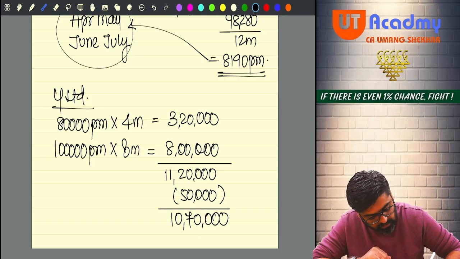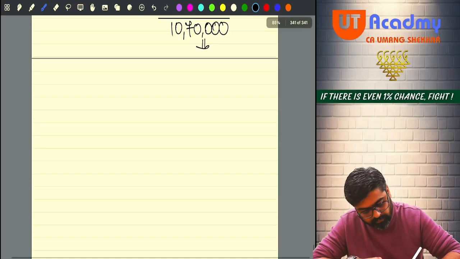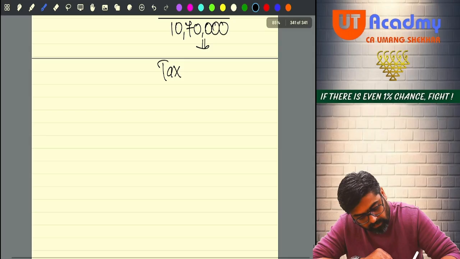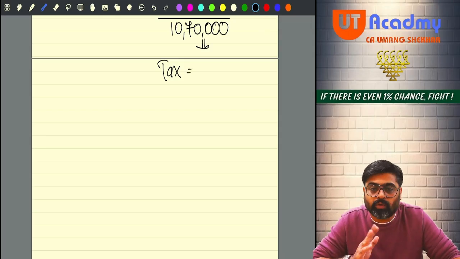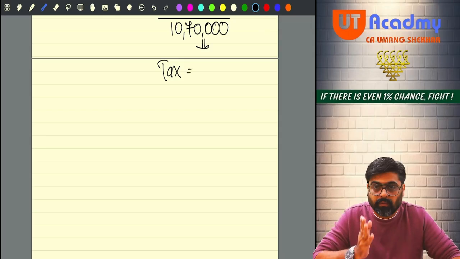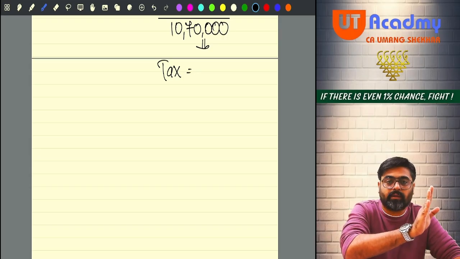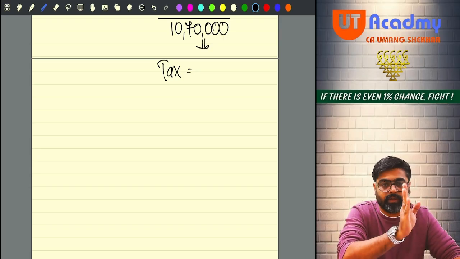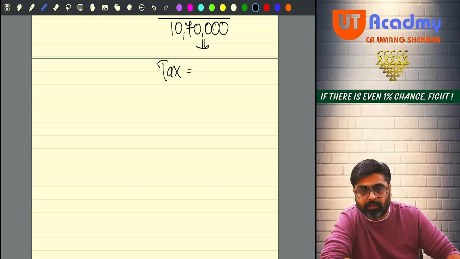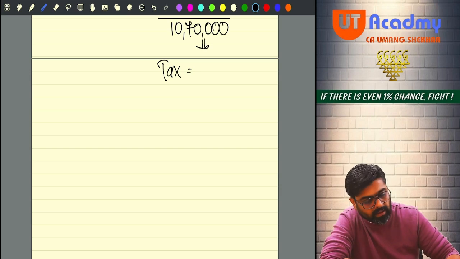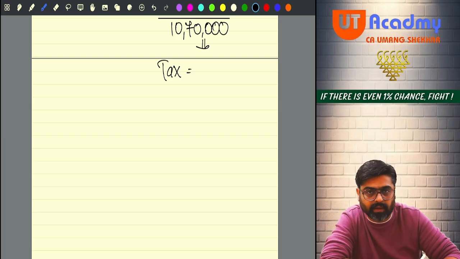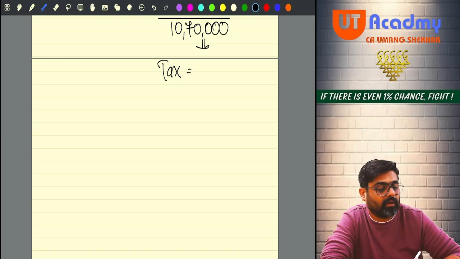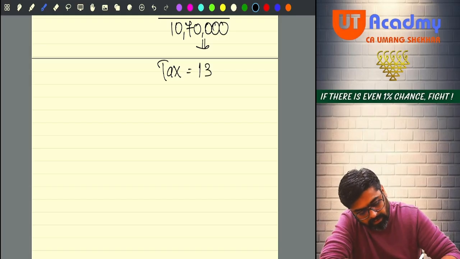Now on that, if we calculate the tax, the tax amount comes to 70,000 into 30%, because anything over and above 10 lakh is taxable at 30%. So 70,000 into 30% will be 21,000 plus 1 lakh plus 12,500 will be 1,33,500 plus 4% will be 138,840. Okay. So the tax will be 138,840.